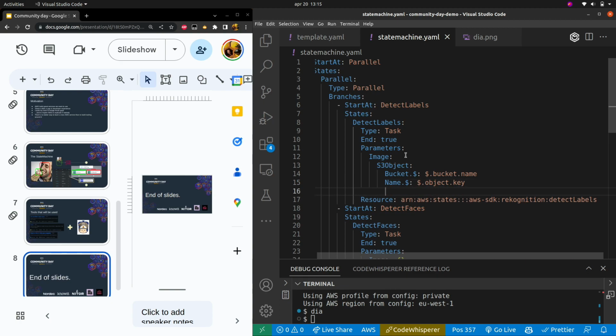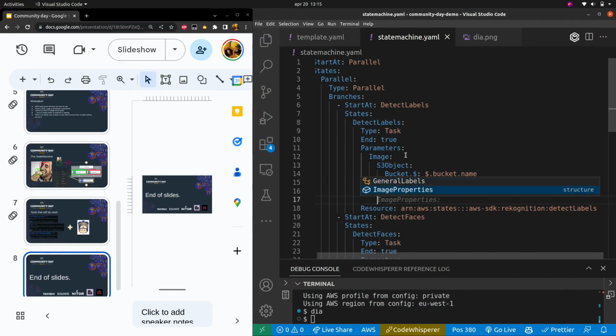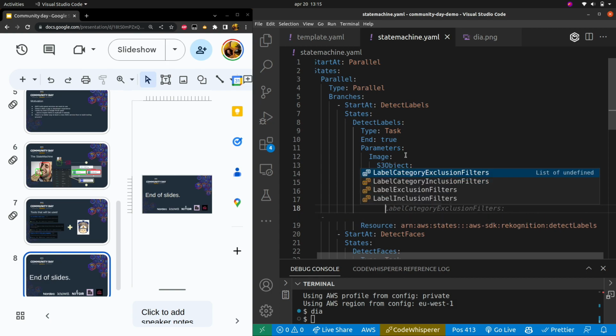And normally I would go into the documentation and Google and search, but with this extension, you get the documentation at your fingertips, and you can step into settings, and there is this thing where you can include and exclude categories or labels. So we want to include only food and beverage.